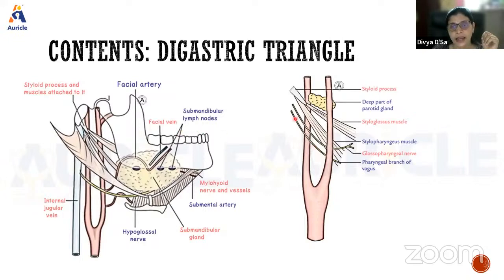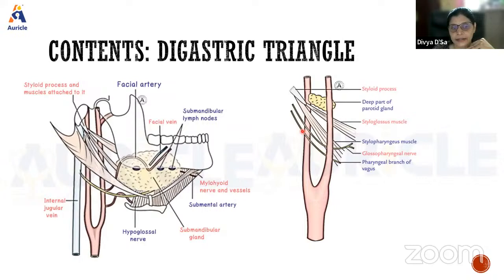Here the parotid gland comes, and a deep part of the parotid gland is also seen there. Attached to the styloid process, we see two muscles here. One is the styloglossus muscle going towards the tongue. Another is the stylopharyngeus muscle, which comes from the medial surface of the styloid process and goes to the pharynx.